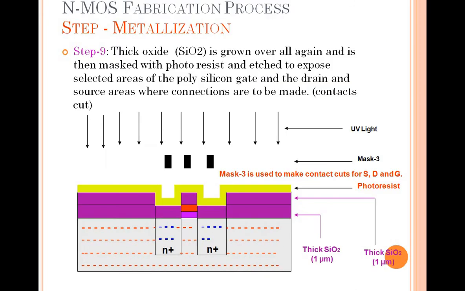Clear? Now after this you got source, you got drain, and you got gate. Now what is the other thing you have to do? Now we have to get cuts. Why do we need cuts? To get the connection. You have prepared all these three terminals, and now you have to use them for external devices.